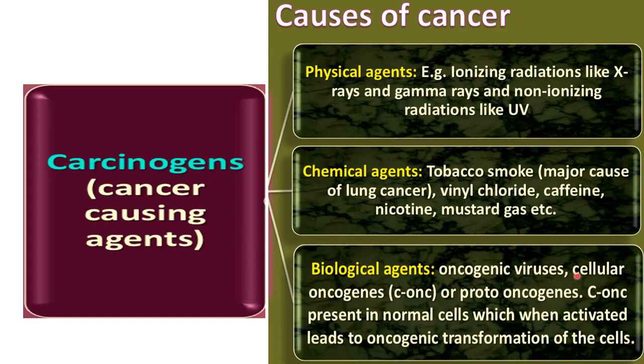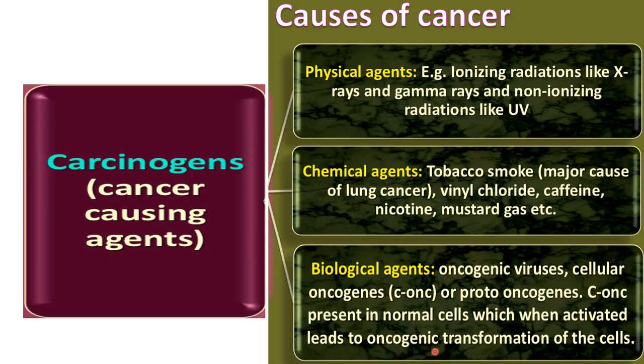Second biological agent is cellular oncogenes or proto-oncogenes. These proto-oncogenes are normally present in our cells, okay? These are the genes present in our normal cells, and we can represent these cellular oncogenes by C-onc, right? So C-onc is for the cellular oncogenes, okay? C-onc present in normal cells, right, which when activated leads to oncogenic transformation.